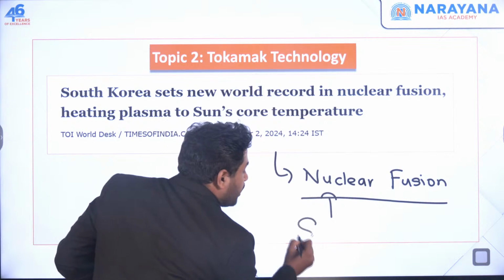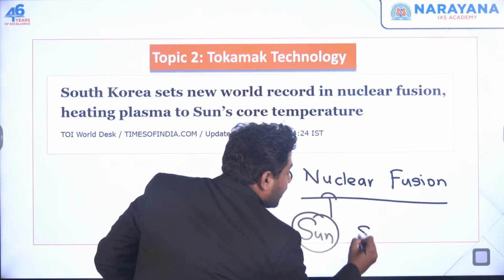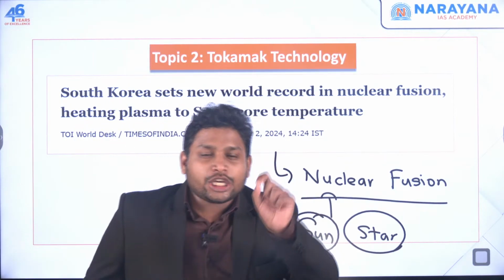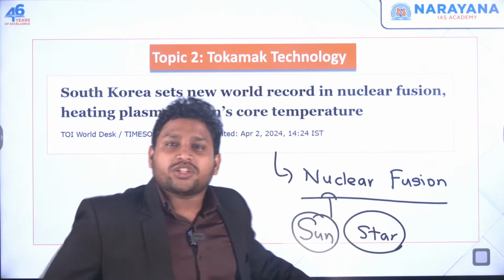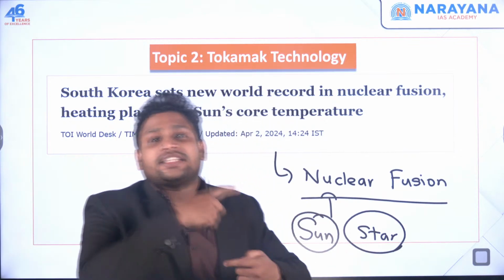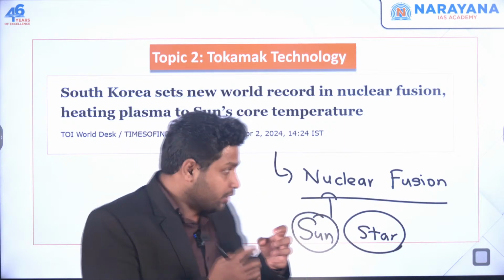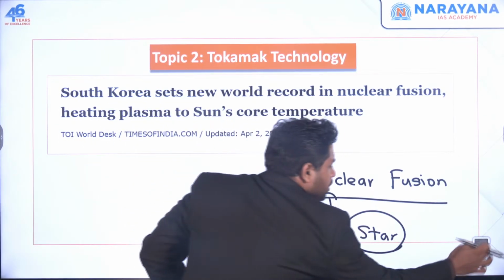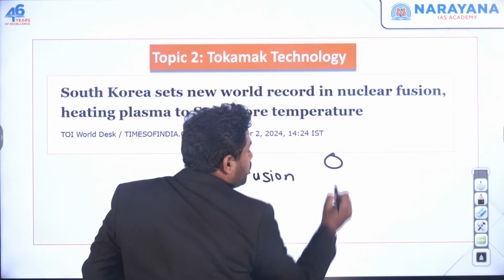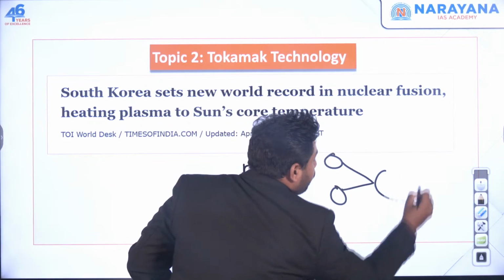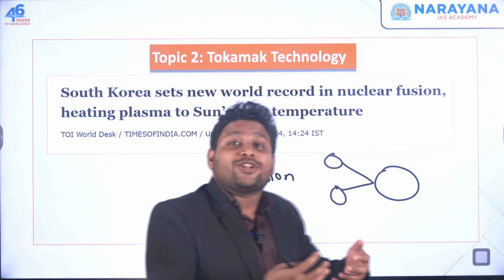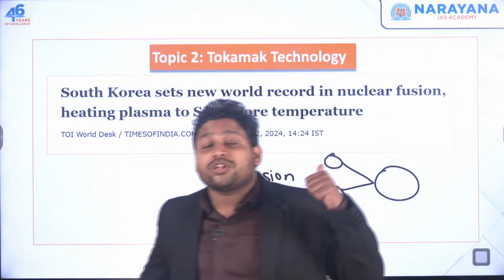is already common on the sun or any other stars in the universe. You look at the sun. In the core of the sun, this nuclear fusion is continuously taking place. So it's taking hydrogen and converting this hydrogen into helium. They'll take isotopes of hydrogen and then go for the process of fusion. So one nucleus will be combined and form a larger nucleus. And that's why from the sun we are getting a lot of energy continuously, because this nuclear fusion is continuously